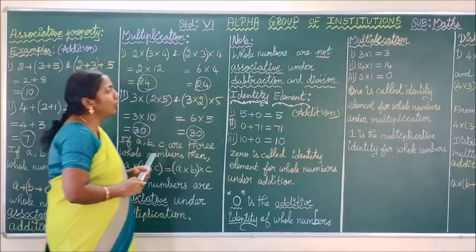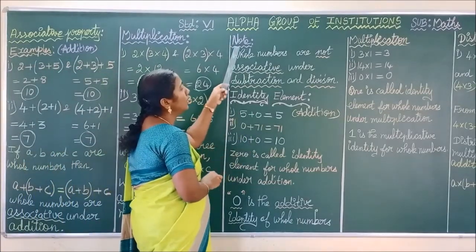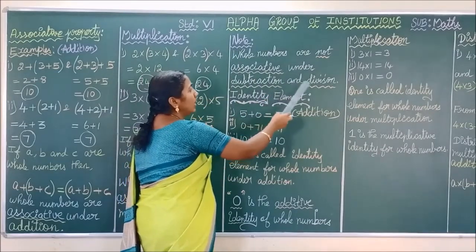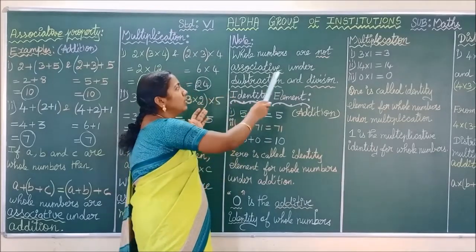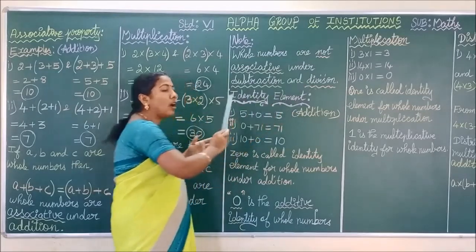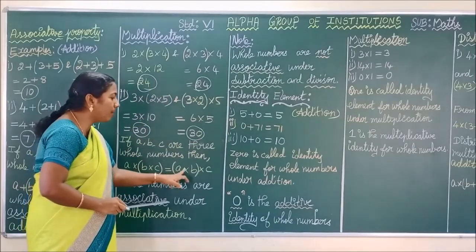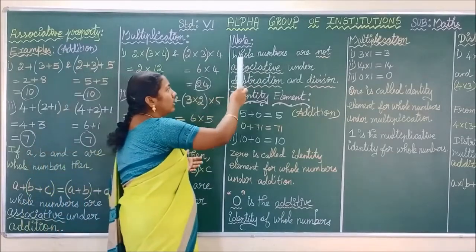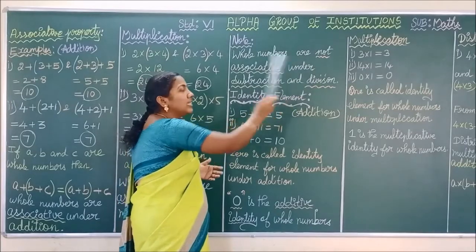Okay. Next we are going to see identity element. Before that we are going to see one note. What is the note? Whole numbers are not associative under subtraction and division. For the whole numbers, the associative property fails for the operations subtraction and division. We can't write (A minus B) minus C is equal to A minus (B minus C). That's why we have given the note like this: whole numbers are not associative under subtraction as well as division.